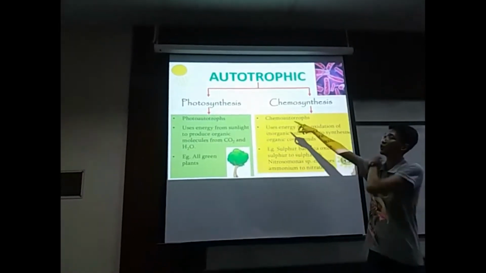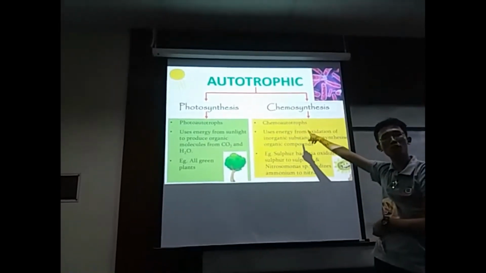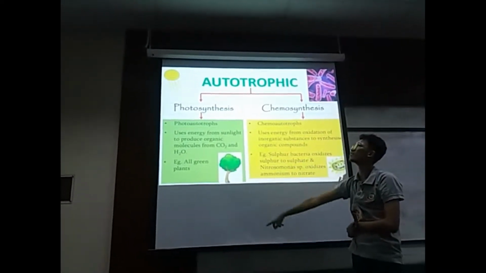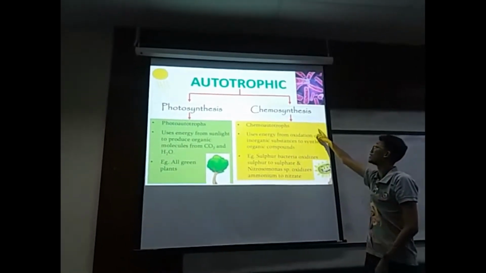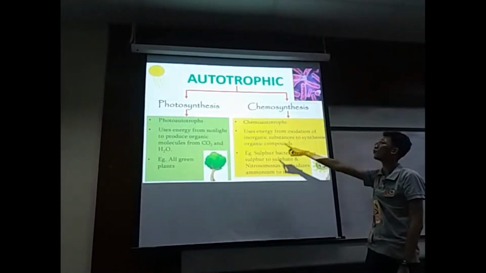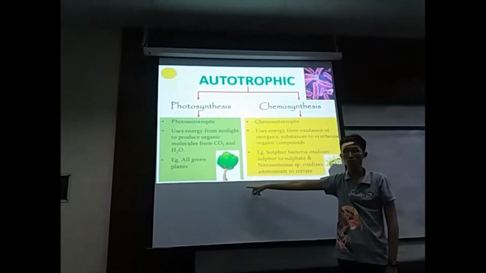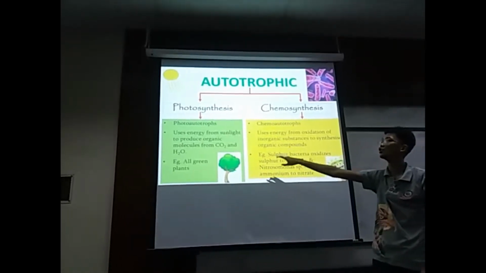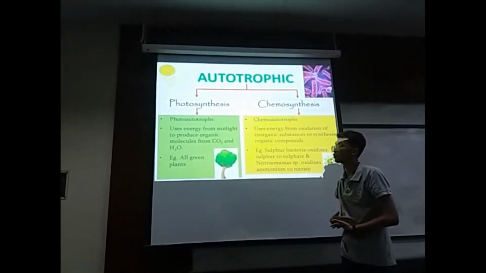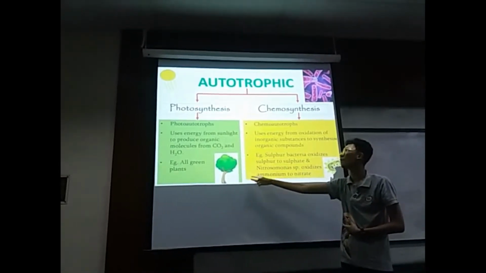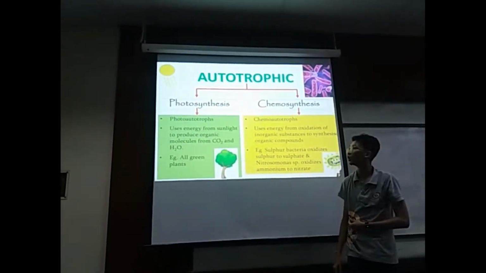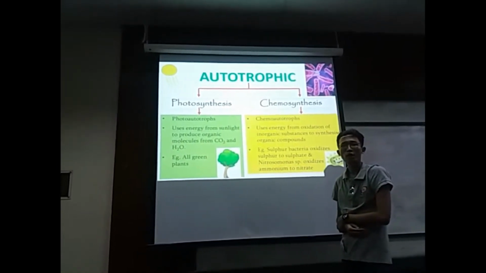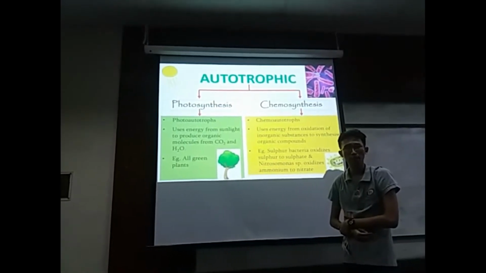The first one we're going to learn about is autotroph. Autotroph is classified into two groups. The first one is photosynthesis and the second one is chemosynthesis. We learned photosynthesis since primary school. Photosynthesis simply means they use energy from sunlight to produce organic molecules from CO2 and H2O. For example, all green plants. Why all green plants? Because they contain chloroplast.